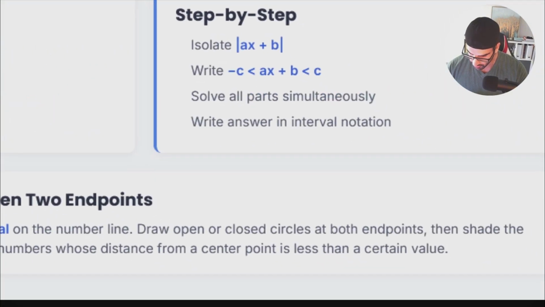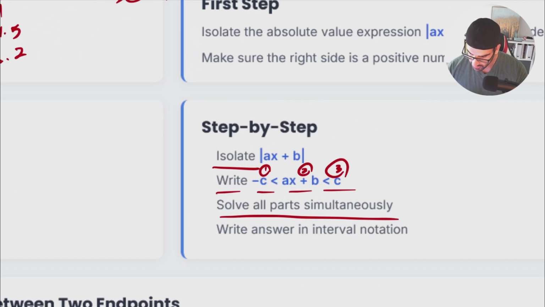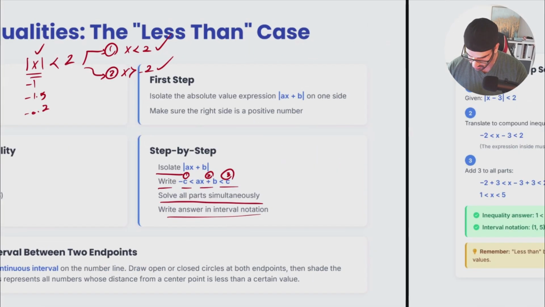So again, we're talking about step by step: try to isolate whatever absolute value you have. It doesn't matter what you have inside of it. Write it like this. After that, solve all parts simultaneously. It means that whatever you're doing, make sure to do it with all three parts: 1, 2, and 3, and write the answer in interval notation.